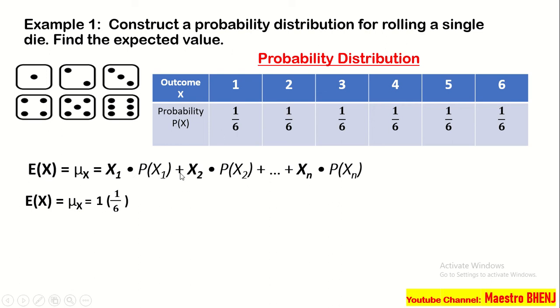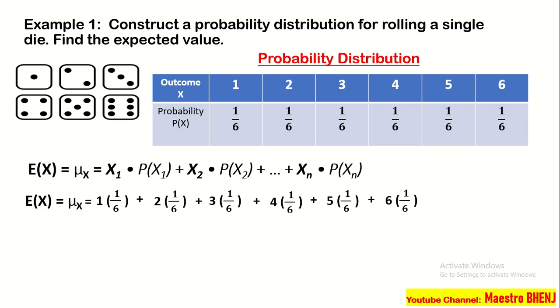Ito siya. Tapos, plus 2 times 1/6 plus 3 times 1/6 plus 4 times 1/6 plus 5 times 1/6 and plus 6 times 1/6. So hanggang kay 6 lang naman tayo kasi 6 lang naman ang phases ng die. So ibig sabihin, ulitin ko, ito po yung mga outcome x, ito yung mga nasa ibabaw na bahagi ng ating probability distribution.